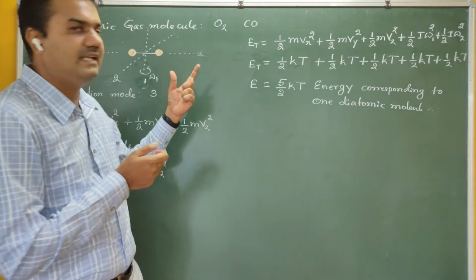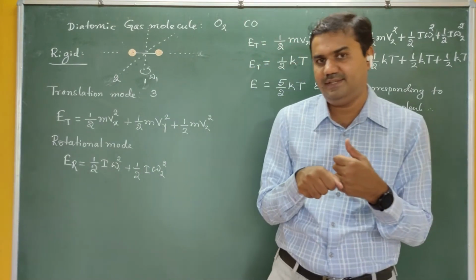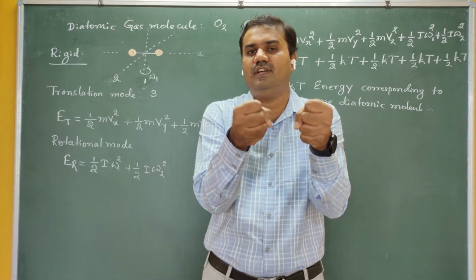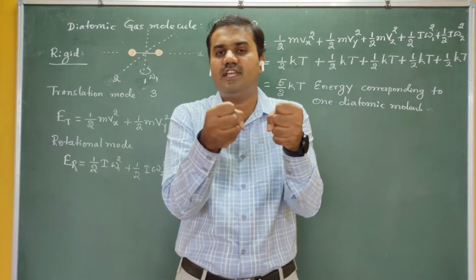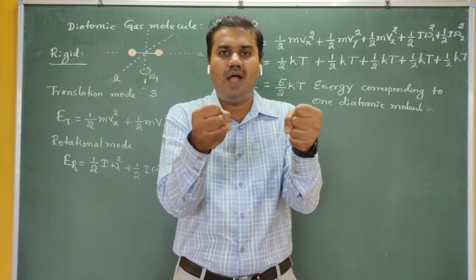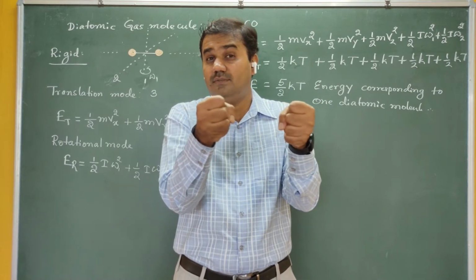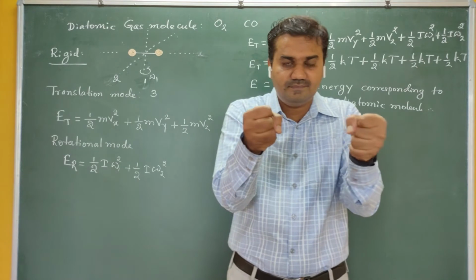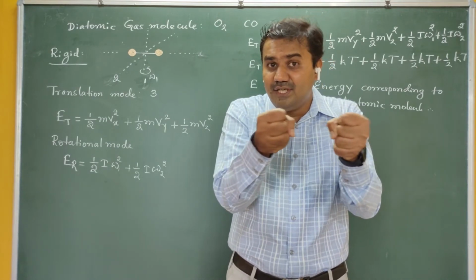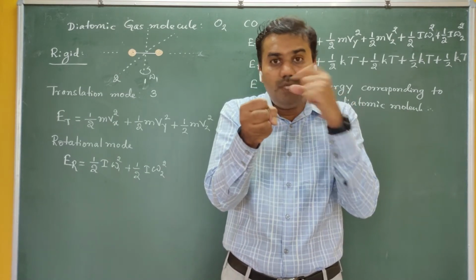An example like carbon monoxide: at low temperature only, this carbon monoxide is not a rigid gas, it is a non-rigid gas. At low temperature only, the C and O atoms are vibrating. Now this is one more type of motion. It is not a translatory motion, it is not a rotatory motion, it is a vibratory motion, and due to that vibration it has one more degree of freedom.